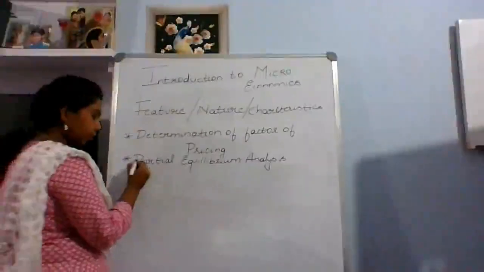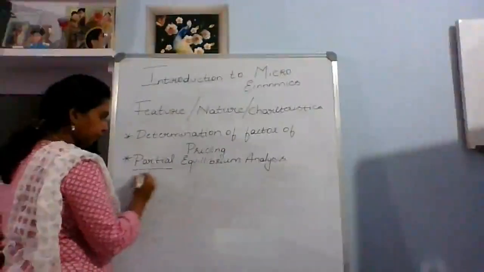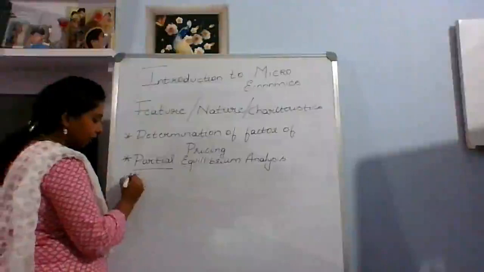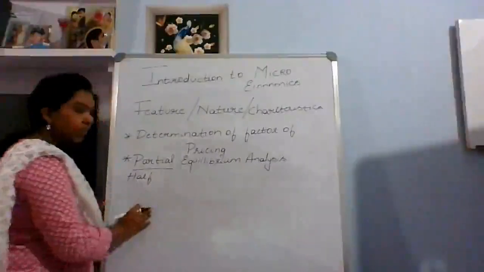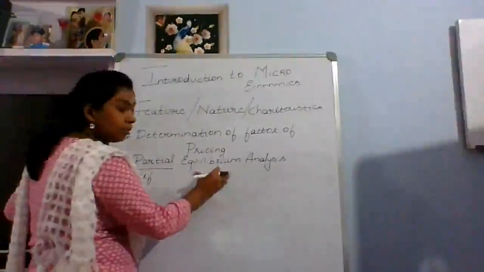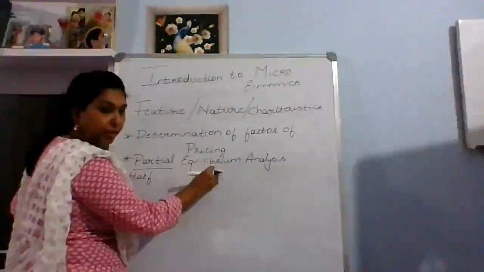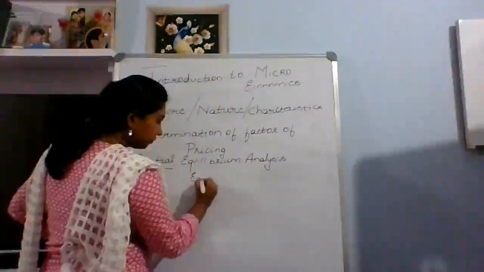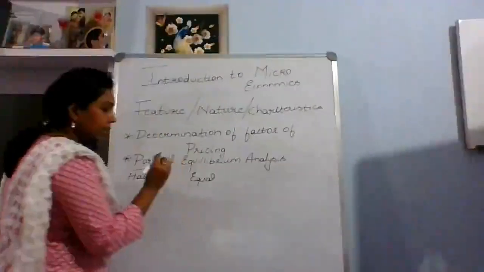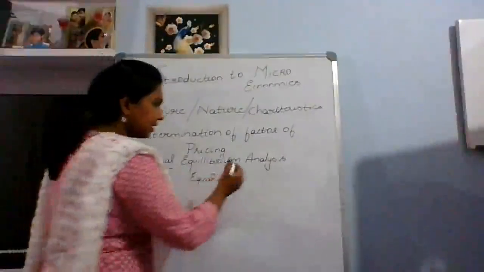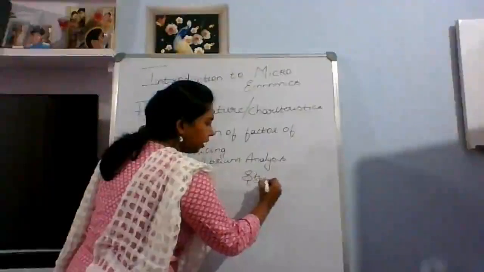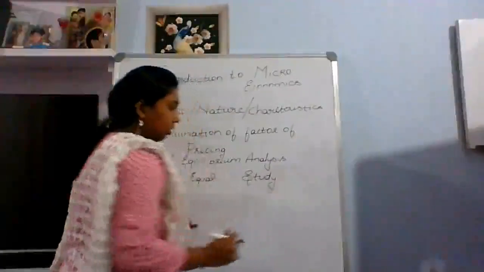Partial, we know, is half. It is not complete, it is only half. What is equilibrium? When two things meet, that point is known as equilibrium. That is equal. Analysis is a study on whatever you take up.